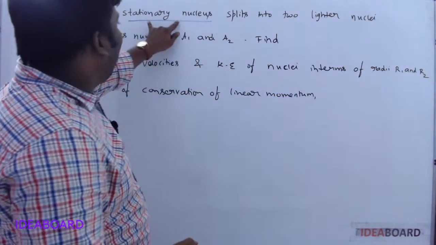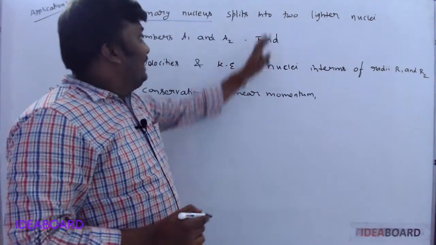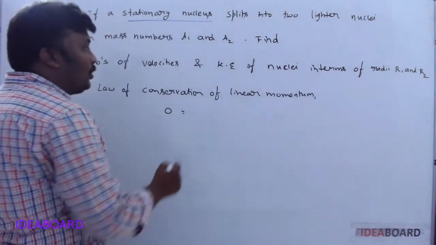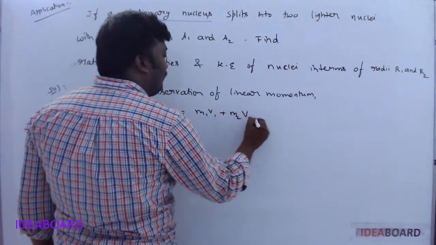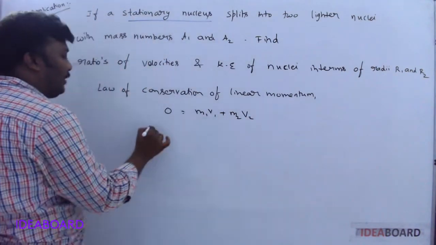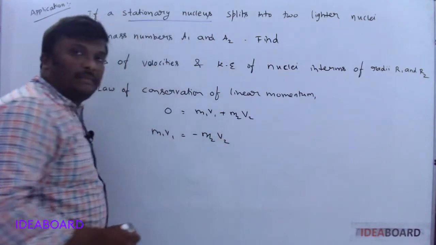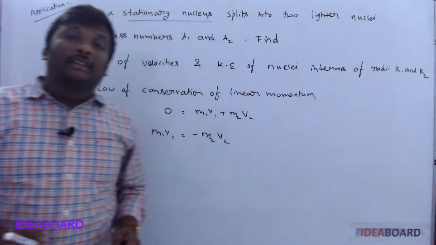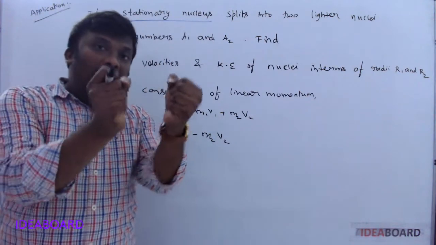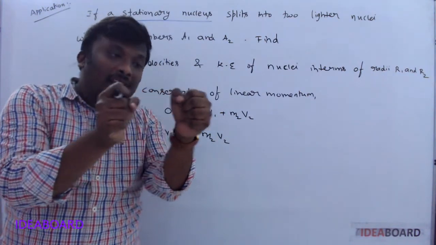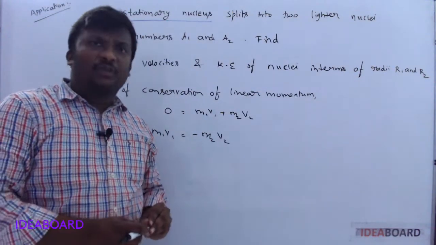Okay, initially it is stationary, so the momentum is 0. After that, it is divided into two lighter nuclei. So the momentum formula is m1 v1 plus m2 v2. From this formula, can you write m1 v1 is equal to minus m2 v2? Here the negative sign indicates that after splitting, the two nuclei have their momentum, but they are traveling in the opposite direction. So the negative sign indicates the opposite direction only.